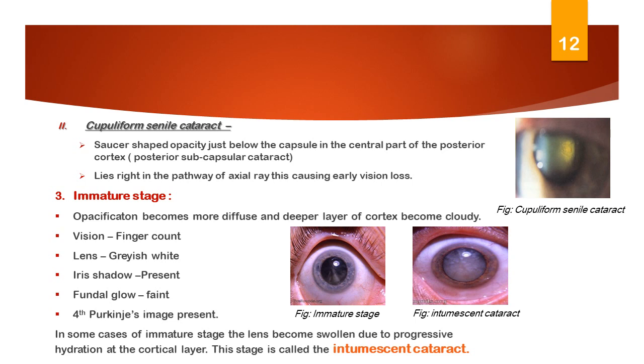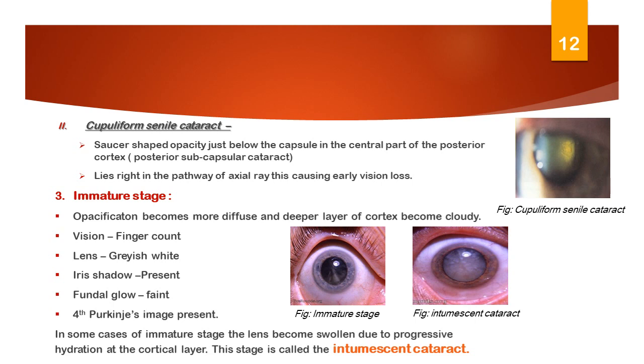Third stage is the immature stage. As time goes, opacification becomes more diffuse and the deeper layers of the cortex become cloudy. Vision may decrease to finger count. The lens appears grayish white, but clear cortex is still present, meaning the iris shadow is visible. Underglow is faint as the pupillary area is occupied by the dark shadow, and the fourth Purkinje image may be present.